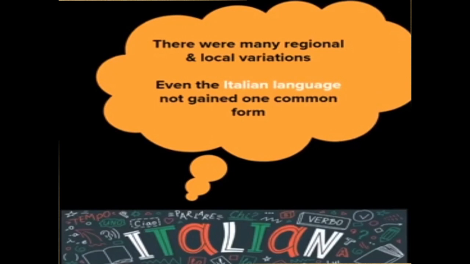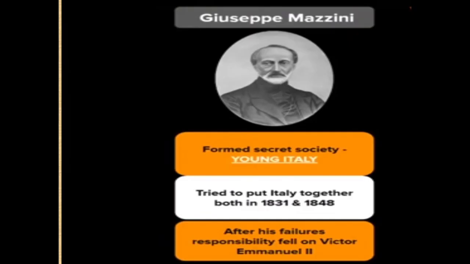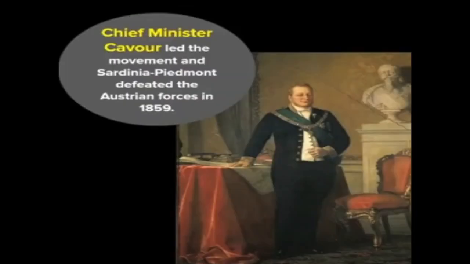And then we need to also write, children, that there were many regional variations, even the language was not common at that time. Regarding the process of unification of Italy, you need to remember 4 important persons. To start with, Giuseppe Mazzini, who had formed the secret society, and he tried to put Italy together both in 1831 and 1848 also. But after his failure, the responsibility fell on Victor Emmanuel.